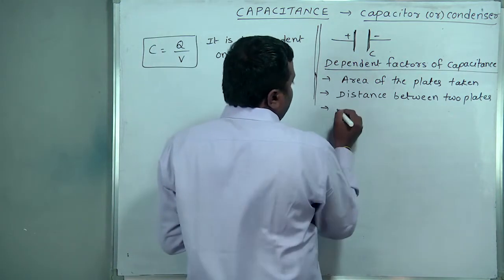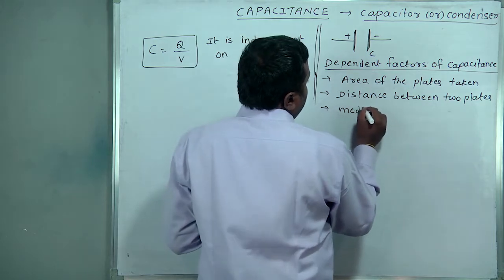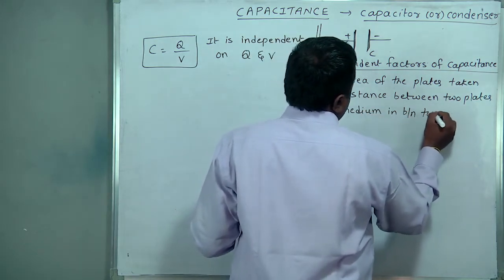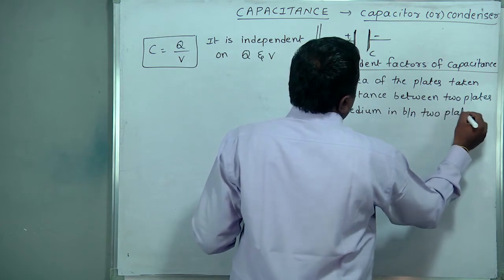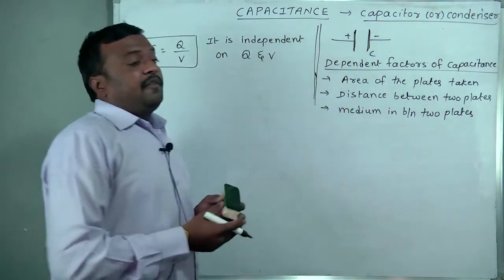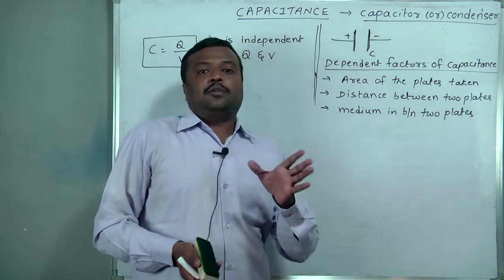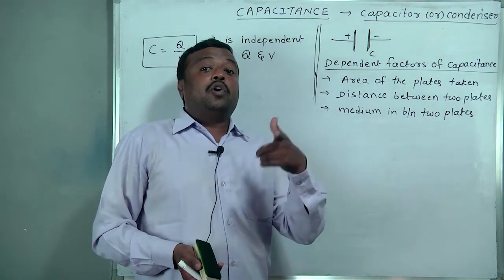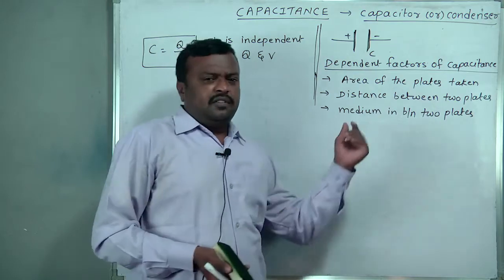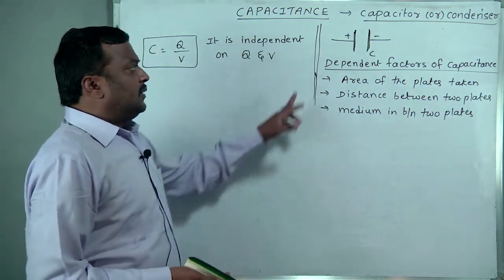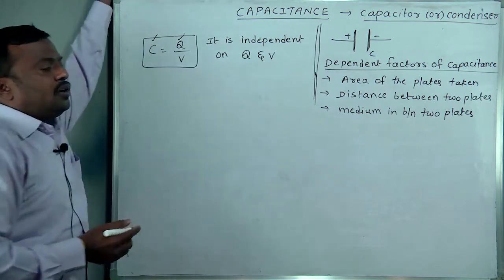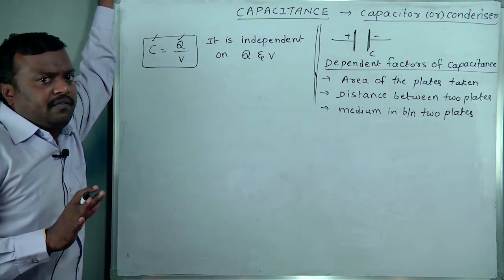Next one, the medium between the two plates. For a free space medium, a smaller amount of charge will be stored. For a dielectric medium, a larger amount of charge will be stored. That will be derived later. So, regarding the formula C is equal to Q by V, that is only the basic fundamental formula.